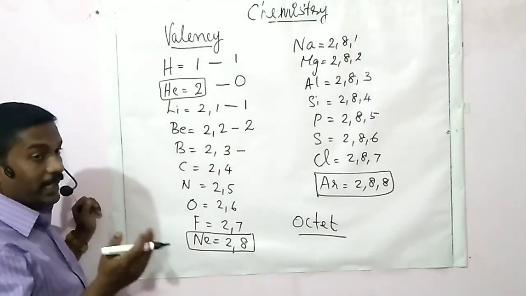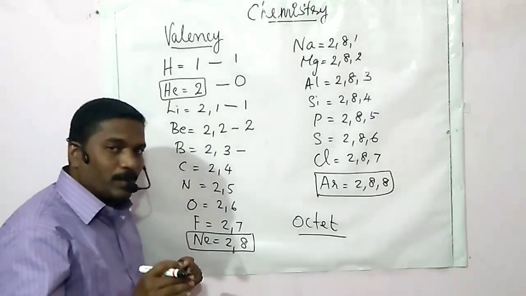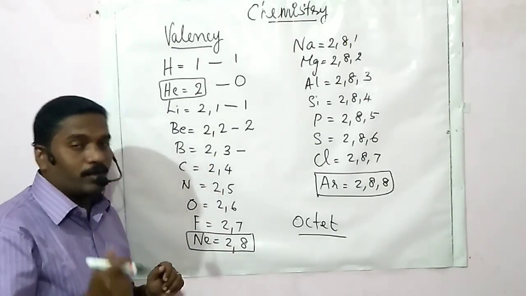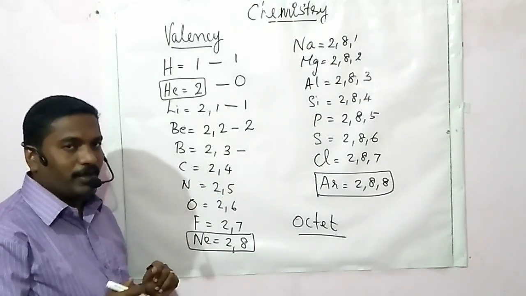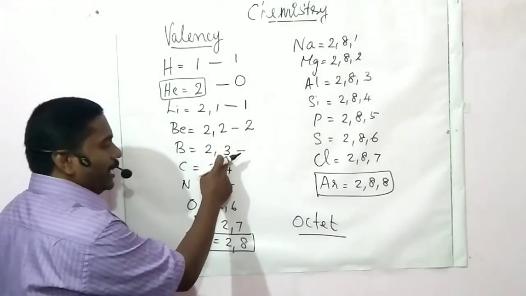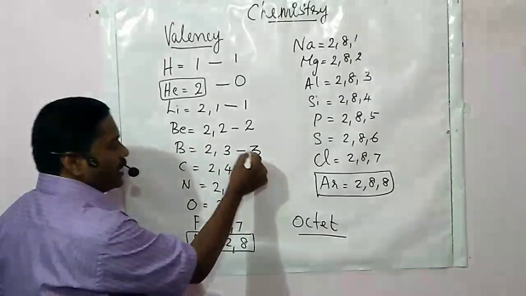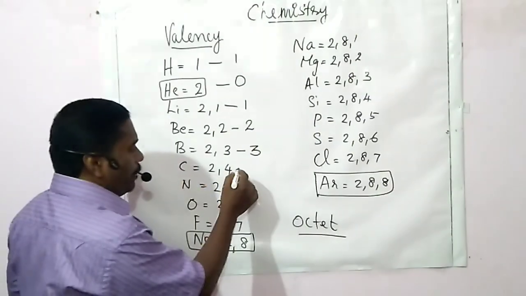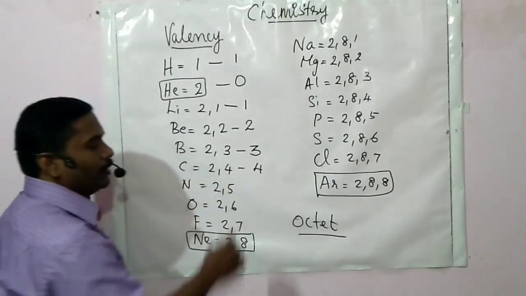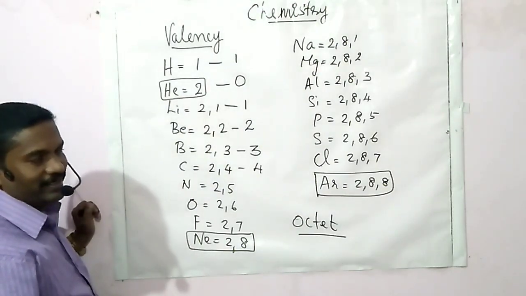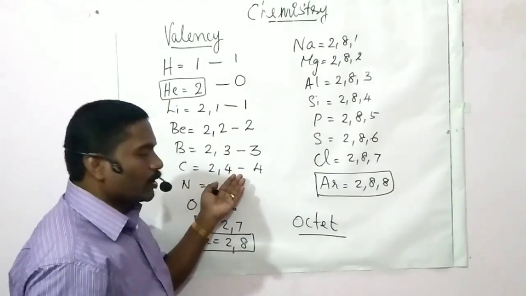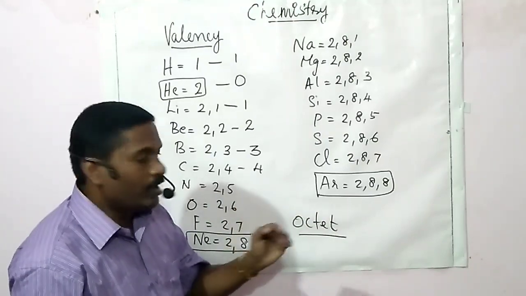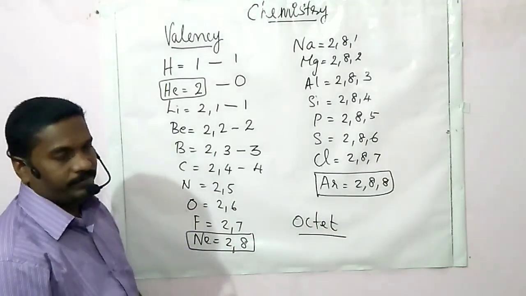To attain 8, it is not easy to accept 5 electrons, and therefore it will lose these 3 electrons. So its valency will be 3. And in carbon, it is 4, as it will share electrons with other atoms to attain octet configuration.